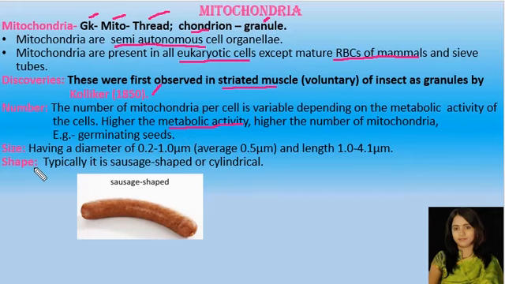Then the size of the mitochondria varies from 0.2 to 1 micrometer in diameter, and length varies from 1 to 4.1 micrometer. Then the shape of the mitochondria is sausage shaped or cylindrical. What is this sausage shaped? Here you can see the tube-like structure which is bent like this. So this shape is sausage shaped, or the mitochondria may be cylindrical in shape.